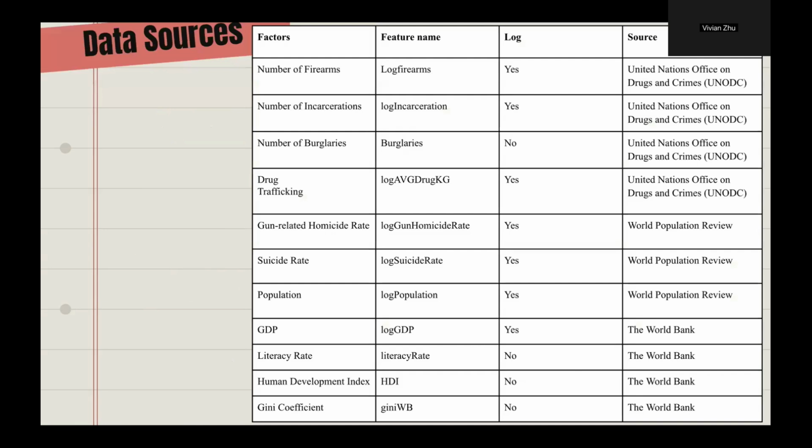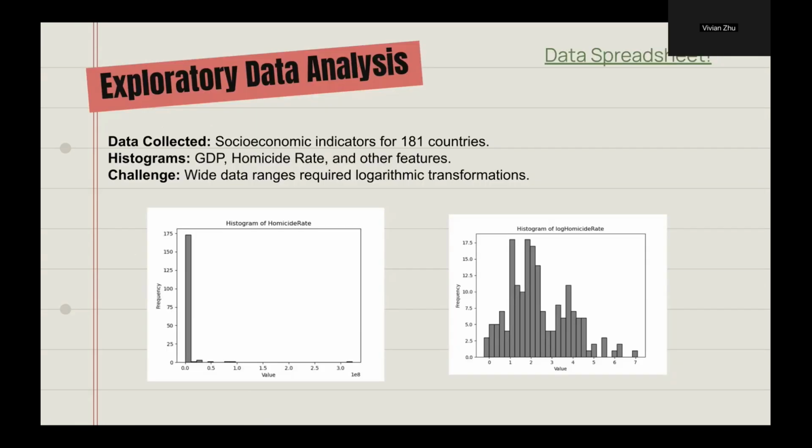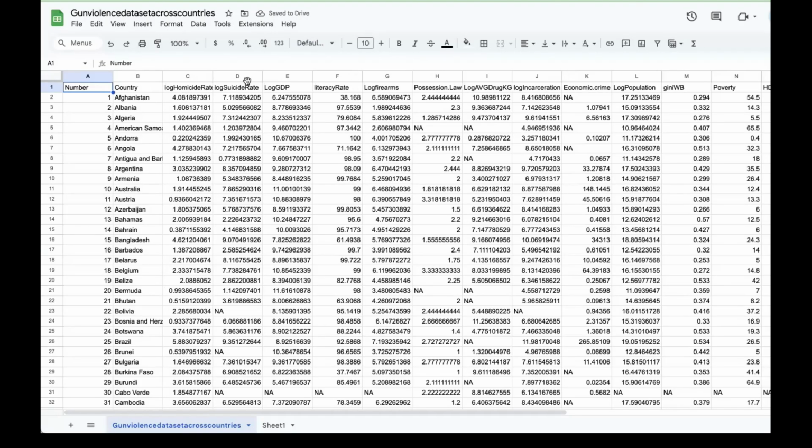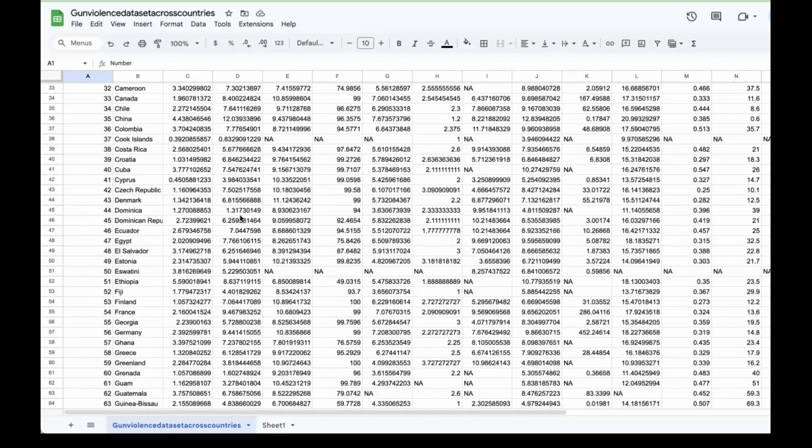A critical part of the study is to gather data that is trusted and unbiased. So I got sources like the World Bank, UNODC, and the World Population Review, covering factors like all of these you see here. Here is my data spreadsheet, which shows key variables like gun homicide rates and incarcerations at the top for all of these 181